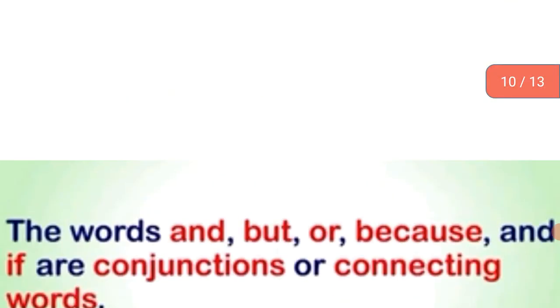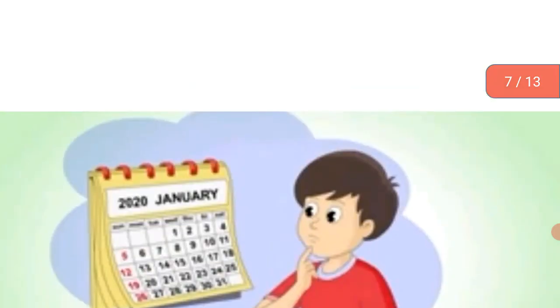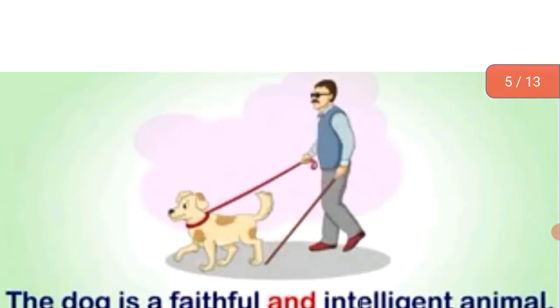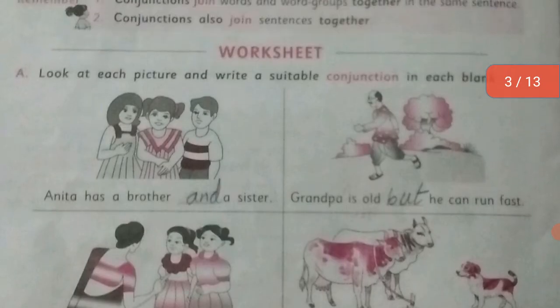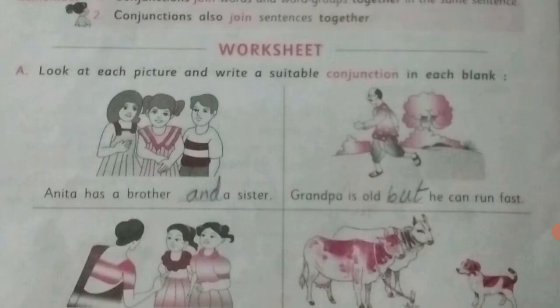Okay, then we will see the exercise worksheet. Question A. Look at each picture and write a suitable conjunction in each blank. Anita has a brother and a sister.